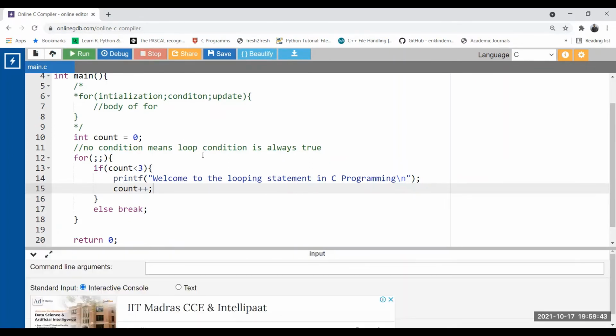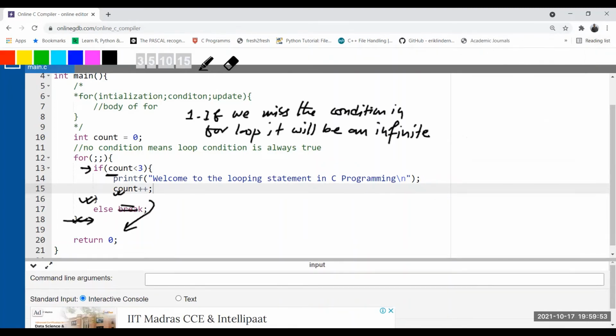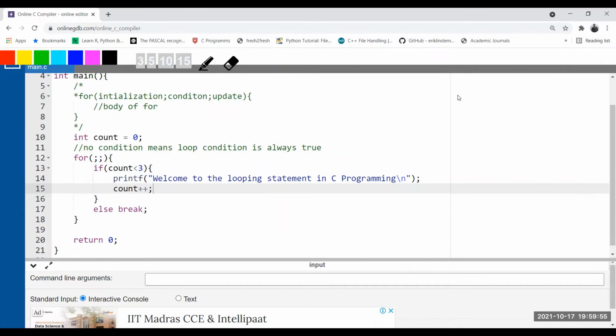Okay, now let's see the other details of the for loop. Here we are moving in the forward direction, in the positive direction. If you look carefully, the initial value is 0. Then what I am doing is count plus plus. It is going to 1, it's going to 2, it's going to 3, like that. 3 less than 3 is false, coming outside. So we are going in the positive direction.